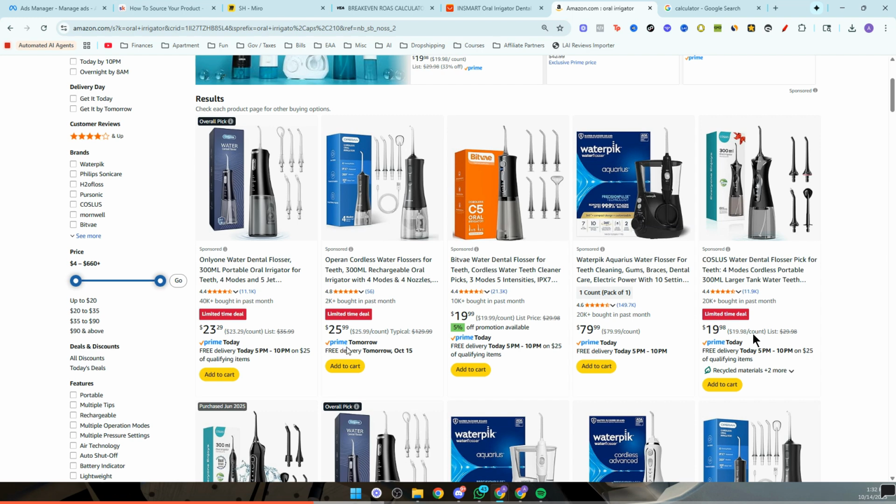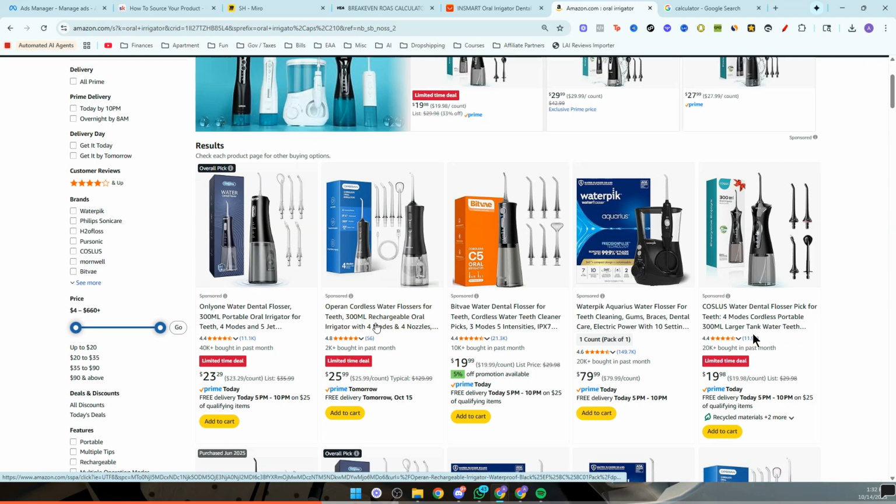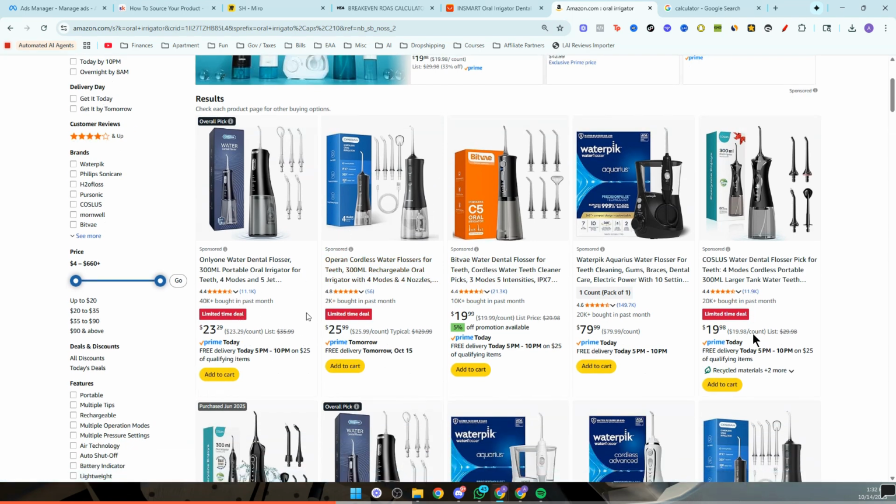Anything less than that makes it really hard to be profitable. Amazon isn't the end-all be-all like I just mentioned, but it's a really good idea of where we want to be. On average, you can charge right around $10 extra compared to the average price of a product on Amazon. So if the average price of this product is right around $24, on Shopify running as a Facebook ad with proper marketing, offers, and bundles, you can charge right around $33 and people won't bat an eye at that.